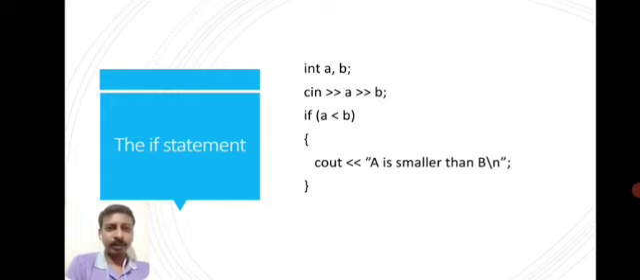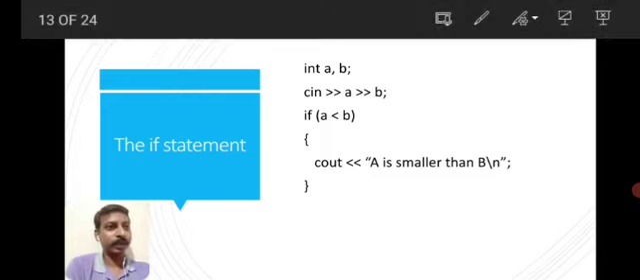So this is an example of an if statement. I have declared two integer variables. You are already familiar with variables and data types. So int a, b means a and b are integer variables. Next line, cin a b, means we are getting the values of a and b from the user, and we have a conditional statement. Have a close look at that.